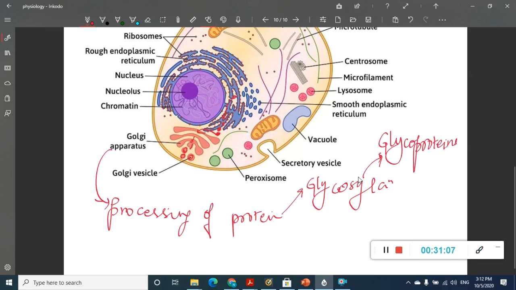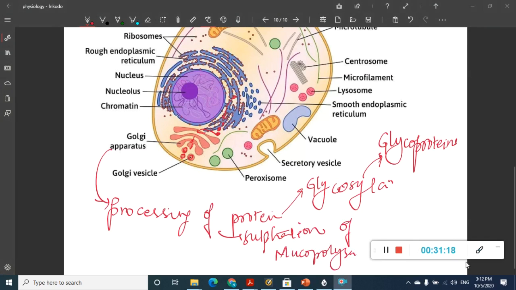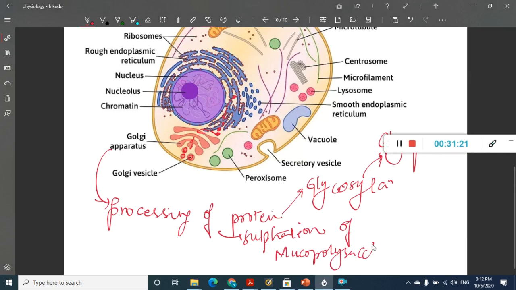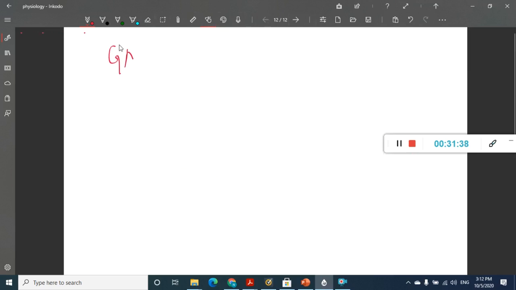It also causes sulfation, especially of proteins like mucopolysaccharides. It can cause sulfation of mucopolysaccharides, which leads to the formation of hyaluronic acid and chondroitin sulfate also. And this Golgi apparatus can do one more thing. It can also break the product. Cleavage of the product is also done by the Golgi apparatus.